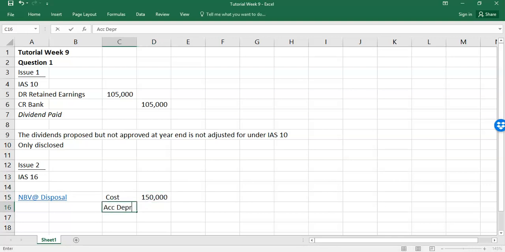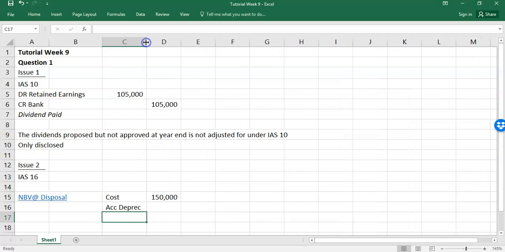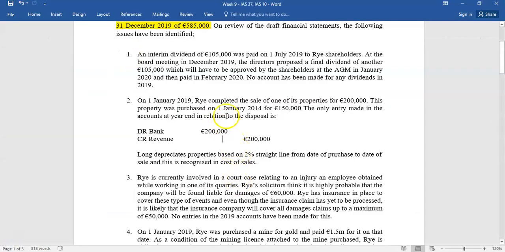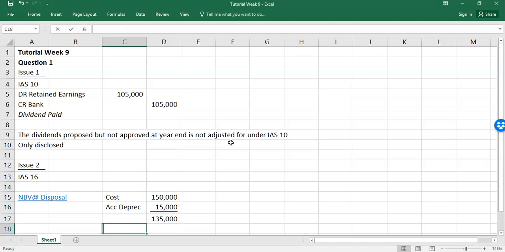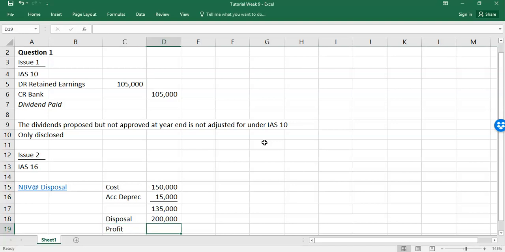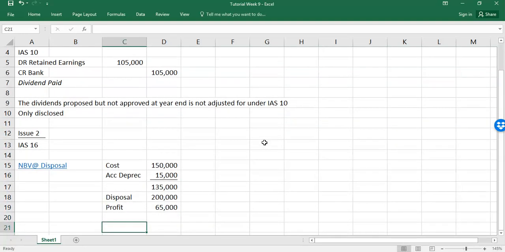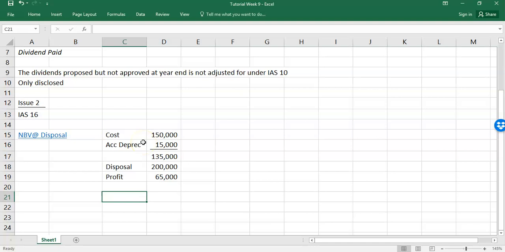And accumulated depreciation, so be careful now and read the question. You're told in this case that 1st of January 14 to 1st of January 19, that's all 14, all 15, all 16, all 17 and all 18. No depreciation 19 because you sold at the start of the year. So that is going to be 150,000 times 2% times 5. So your net book value there is 135 and disposal is 200. So that is a profit on disposal of the difference, which is 65. So that's how you account for a profit or loss disposal.